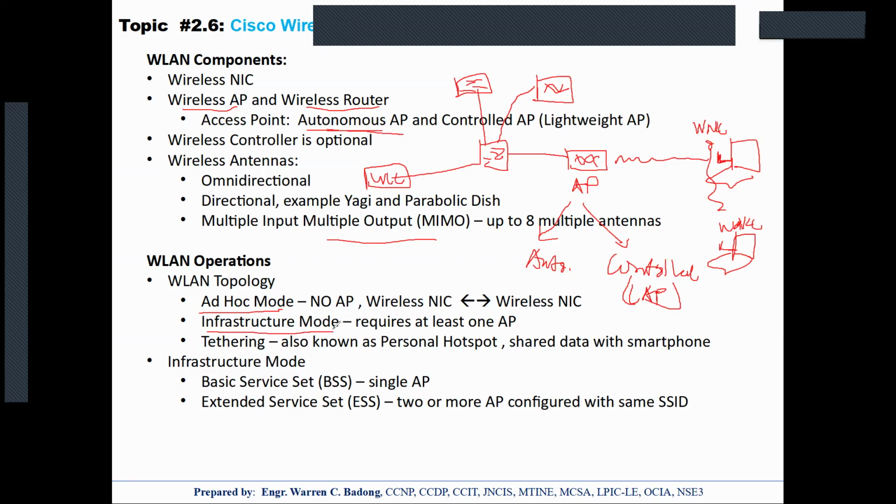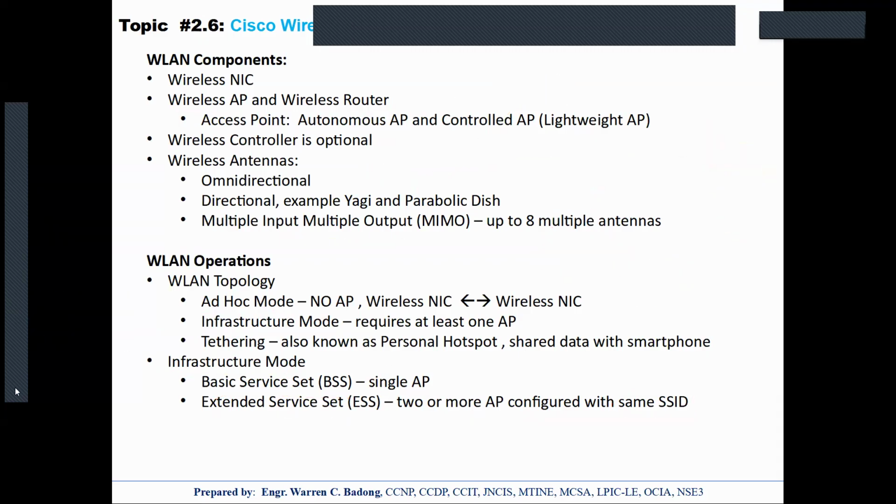And we have two setups. That's the basic service set, having only one AP. If you have two or more APs implemented and these APs have the same SSID setup, we call that an extended service set or ESS. So these are the two setups for the infrastructure mode. We normally implement this one because clients normally connect to an access point.